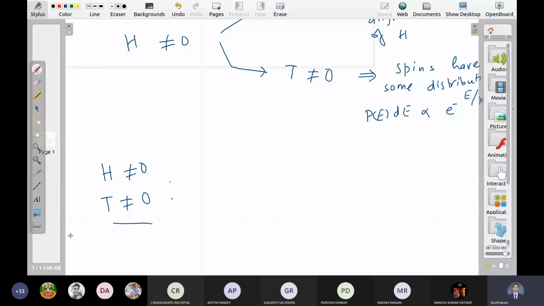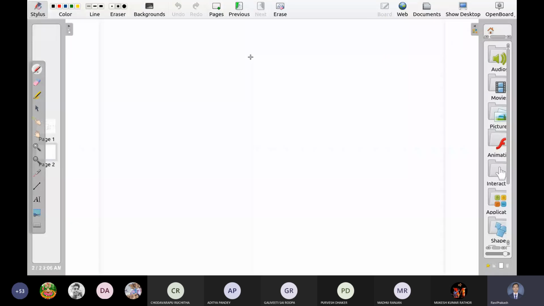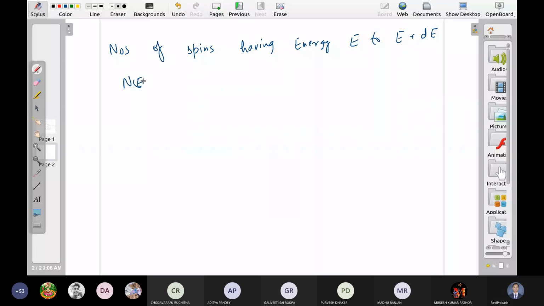So what really happens? The number of spins having energy E to E plus dE, let me call it N(E) dE, is proportional to this thing.